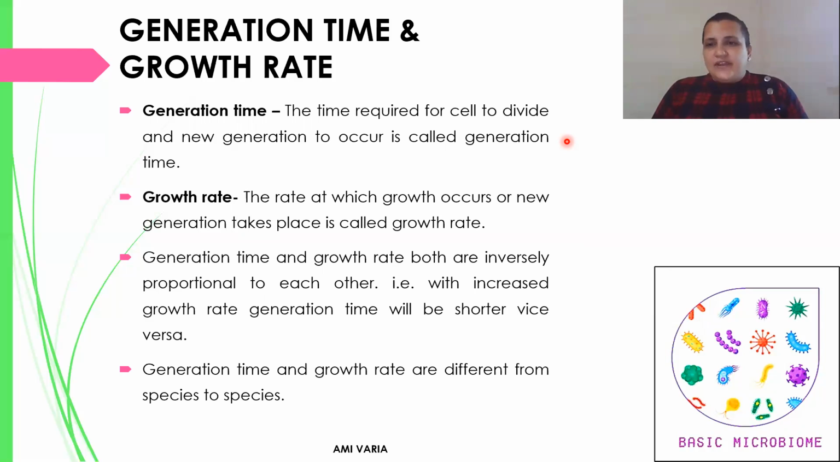The rate at which growth occurs, or the new generation takes place, is known as growth rate. Generation time and growth rate are inversely proportional to each other, as I have mentioned. It means with an increase in the growth rate, generation time will be shorter. The generation time and growth rate are different for different bacterial species. Each species shows a different generation time.